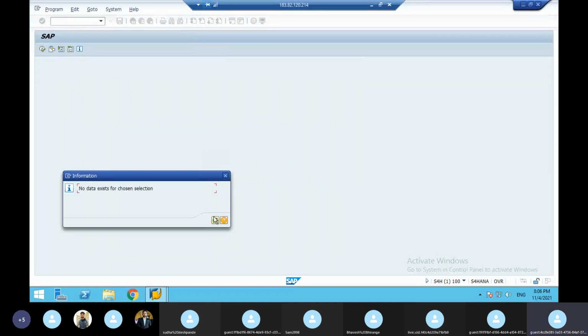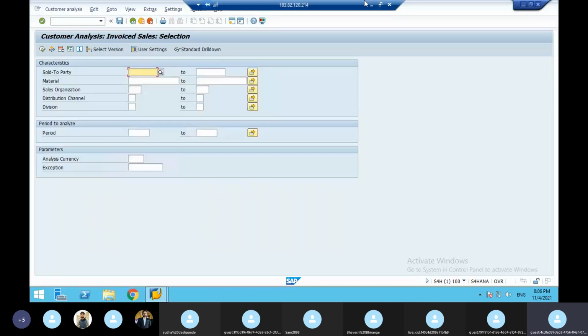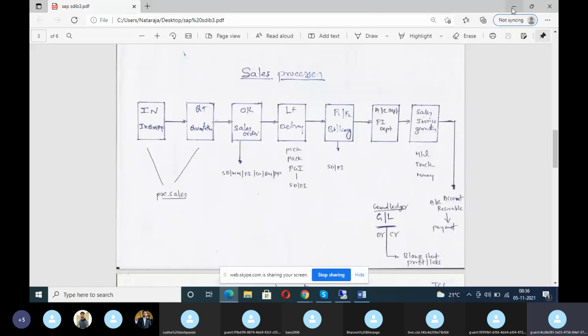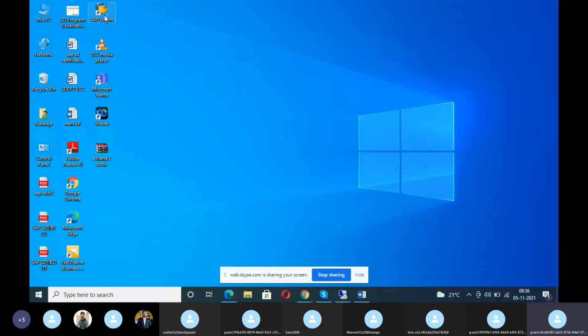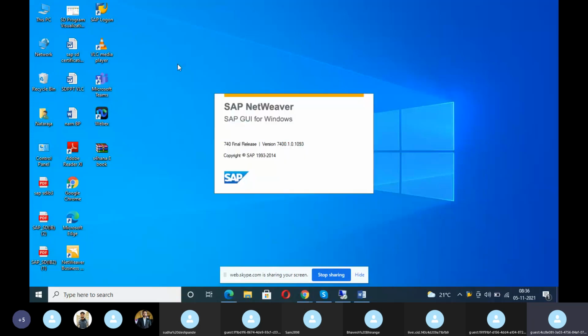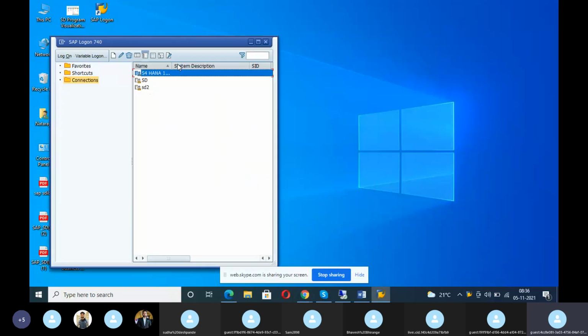In S4 HANA, the reports are not coming. I'll show it in my system. Another one. See, that is why I'm telling you about SAP ECC. Now I'm taking SAP ECC. SAP ECC is a golden client. Everything we can see there. Okay, so I'll go here. I'll show you the reports.